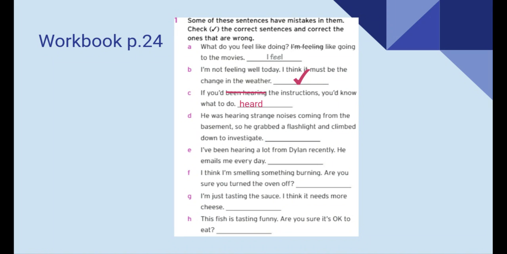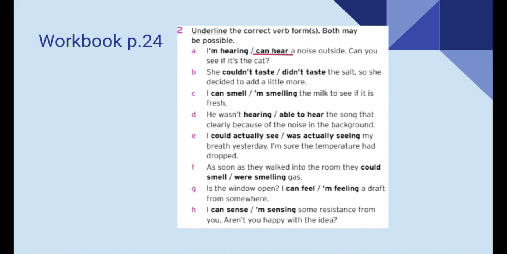Okay, great. So we're going to check this during class. Now please let's go to exercise 2. Here we need to underline the correct verb form. Sometimes both may be possible. I can hear a noise outside. Can you see if it's a cat? She couldn't taste the salt, so she decided to add a little more. Very good. Pause the video, please.